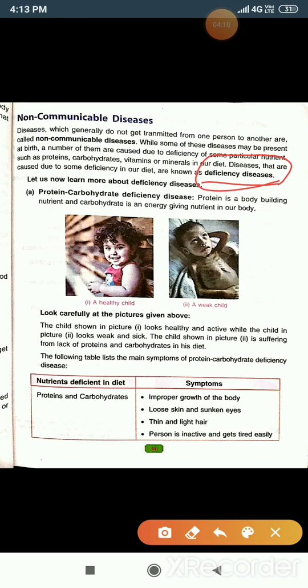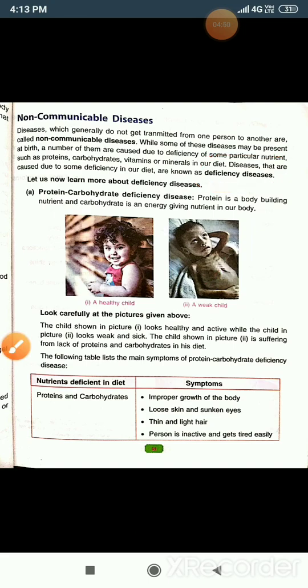Don't get confused between the definitions of deficiency disease and non-communicable disease. You will not write the same definition. For non-communicable disease, you will write diseases which do not get transmitted from one person to another. But for deficiency disease, you will write diseases which are caused due to some deficiency in our diet. The examples of both are the same. Okay.